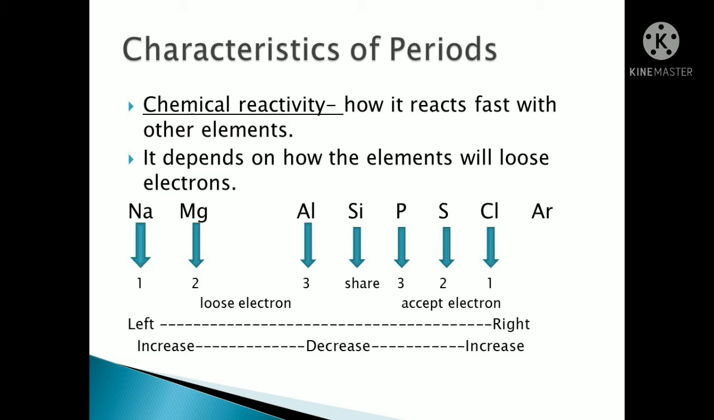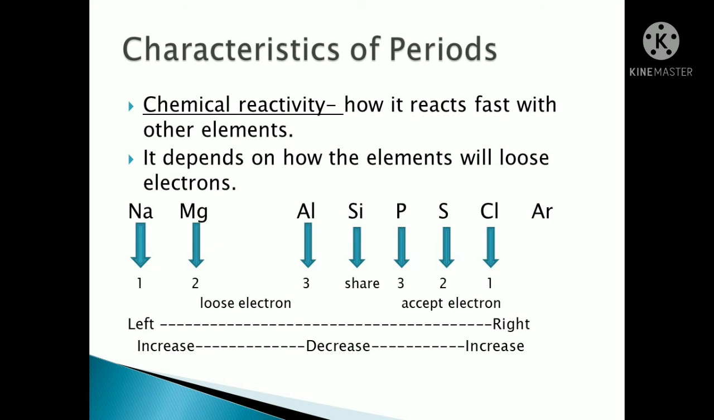So in sodium and in chlorine there will be more chemical reactivity than the other elements. So in sodium and in chlorine it will be increased and slowly it will decrease in the middle position. Means in silicon it will decrease. So this is the chemical reactivity of the elements.